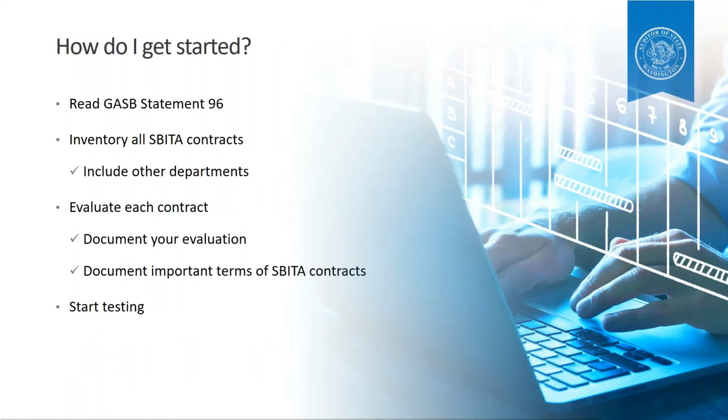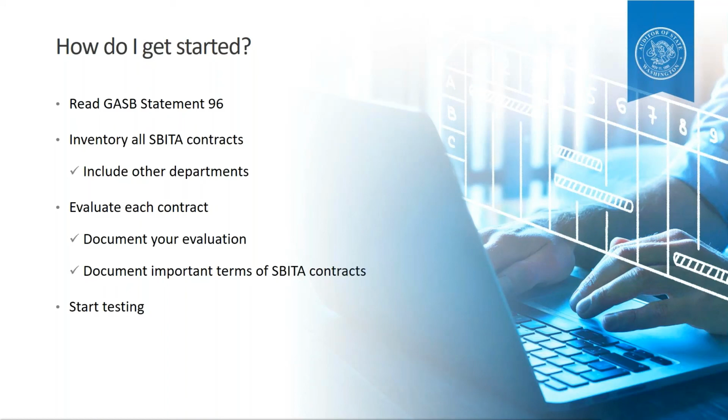Now, how do you get started? For our GAAP governments, you should read GASB Statement 96. You'll see a lot of similarities to GASB 87, but you'll also see a few topics that are unique to SBITAs. All governments, both cash and GAAP, should take an inventory of all your SBITA contracts.